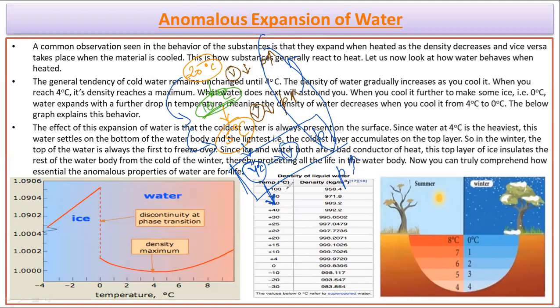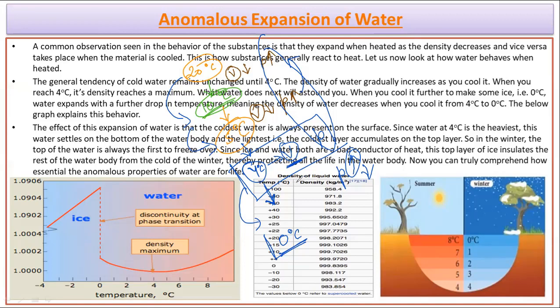Instead of increasing the density, on cooling more than 4 degrees Celsius, we will observe that it is going to decrease its density, उसकी डेंसिटी अब घटने लग रही है। यही फेनोमिना हम लोग ऑब्जर्व करते हैं till 0 degrees Celsius and till it is in the liquid form, वो लिक्विड फॉर्म में ही है अभी। तो इस पर्टिकुलर कंडीशन में 4 डिग्री से लेकर 0 डिग्री के बीच में, even on cooling we observe that instead of the density increasing, it decreases over there. That is called the anomalous expansion. So why does this happen? Because of the uneven pattern of change in the volume.